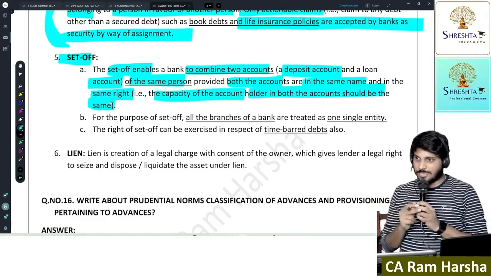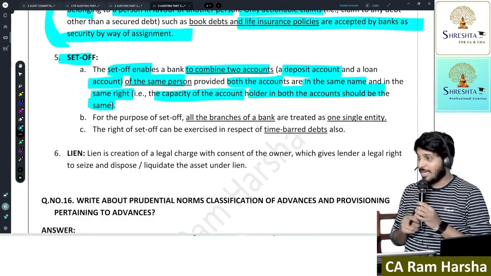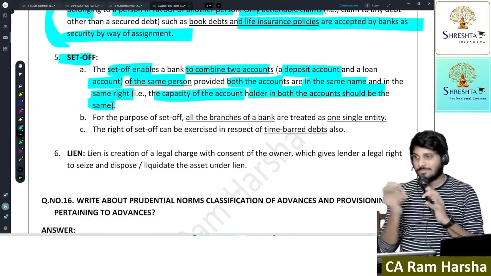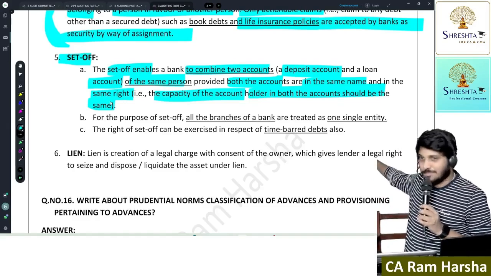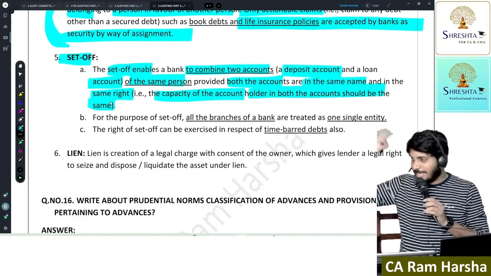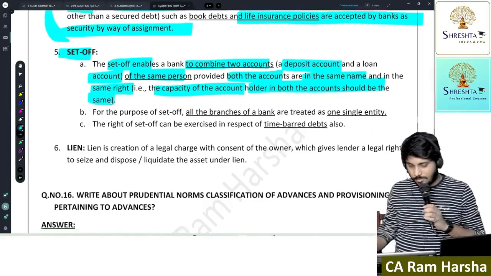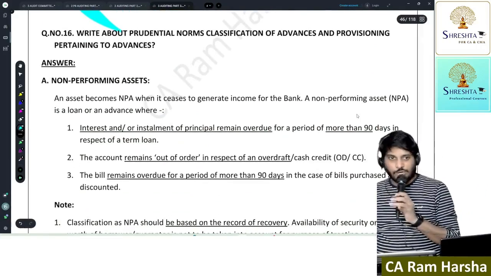Now I have a deposit in the bank. My friend is not repaying. In fact, it is me, I have not repaid. But the primary holder is who? My friend. Now, can a bank apply set off? They can't, because the deposit is mine. This card is his. Just because I am using it, it is not used in my right. Able to understand? Lien is not required. All of you understood or not?